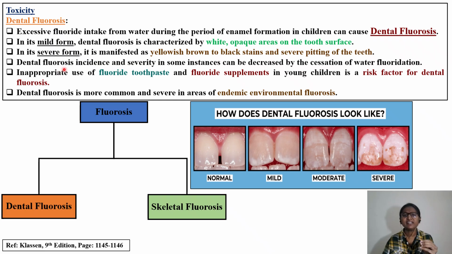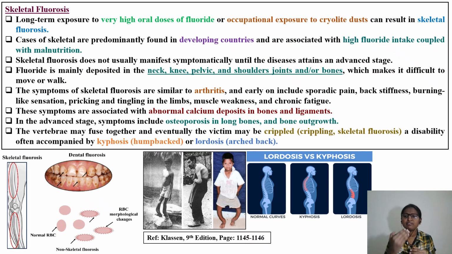Dental fluorosis incidence and severity in some instances can be decreased by stopping the fluoridation of the water, where you're adding HF or sodium fluoride. Also, avoid inappropriate use of fluoride toothpaste. So how can you avoid this dental fluorosis? By stopping the use of toothpaste that has a high fluoride content, or fluoride supplements in the case of young children, and it is more common in the case of endemic environmental fluorosis. If the environment is the source of contamination by fluorine, then you have to mitigate the risk.